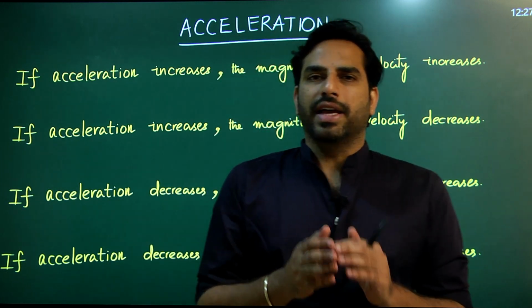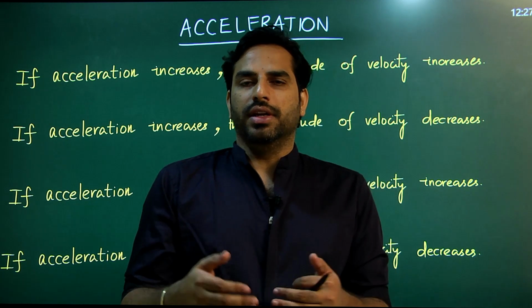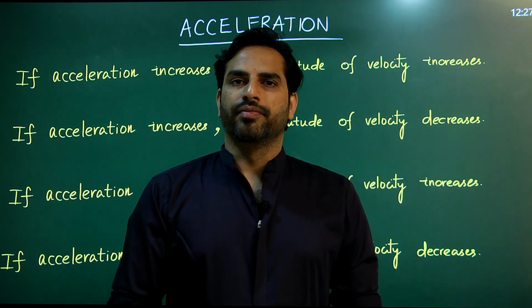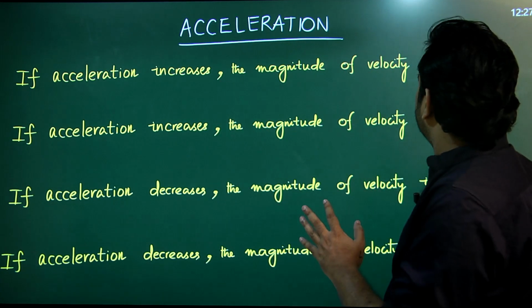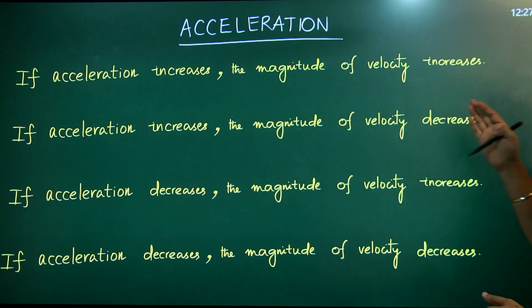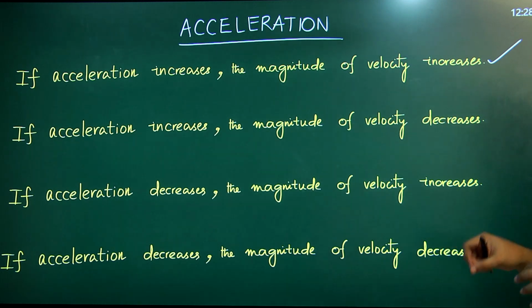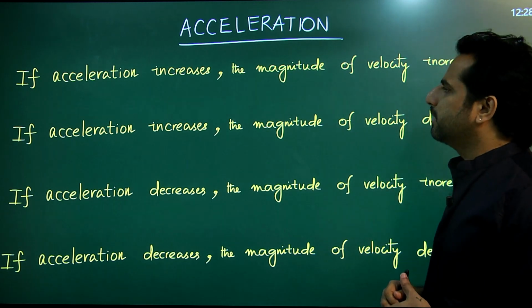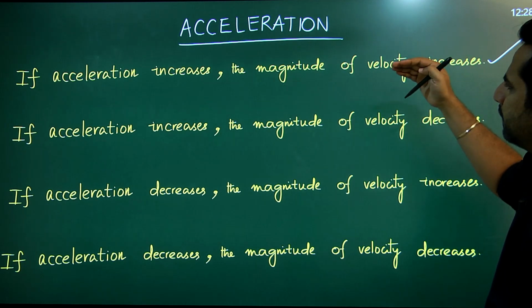If you look at acceleration only through this angle, it can give you a misconception about acceleration. Observe the first statement. If acceleration increases, the magnitude of velocity increases. Understanding acceleration only at a surface level will make you feel that this is true, because you are giving acceleration to the bike and the bike is speeding up. So it somehow appears to be true when you give the statement the first read.